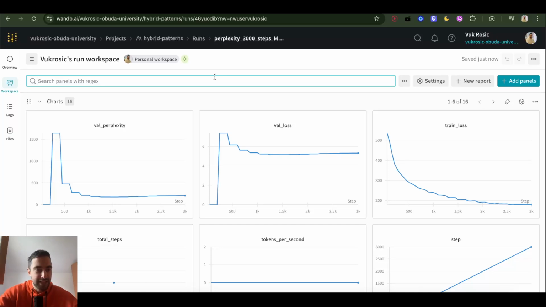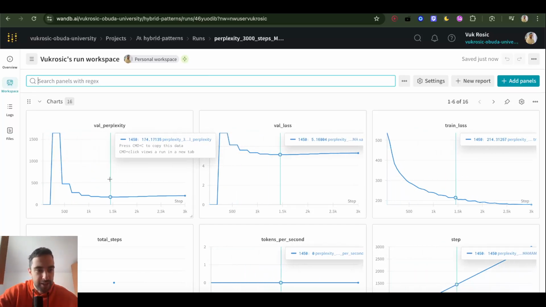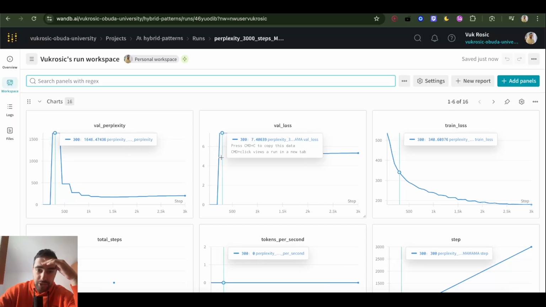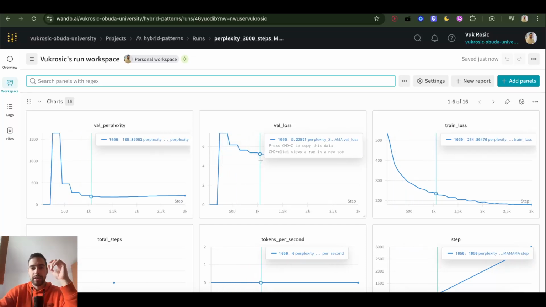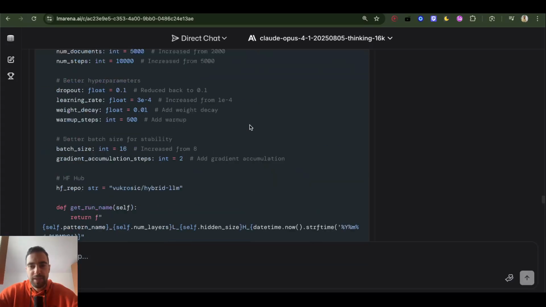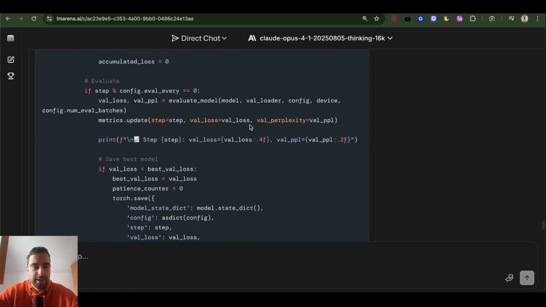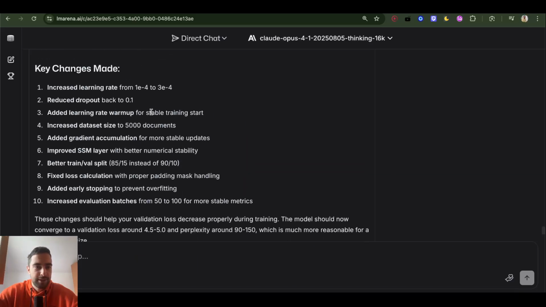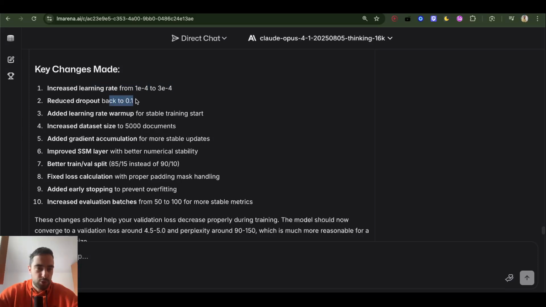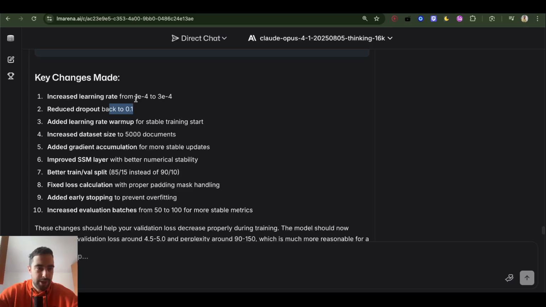Okay, validation perplexity going down, finally. I think, yeah, it's going down, that's it. Okay, so I think the problem was we had too big dropout, we'll see. I just copied the entire code into Claude Opus, and then it generated this whole thing, and this is what it did. Increase learning rate from this to this, reduce dropout because 0.2 is too big.